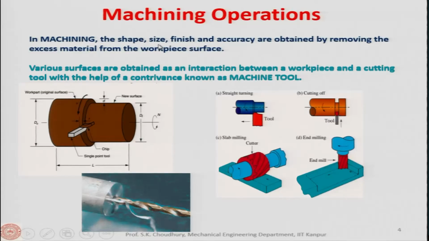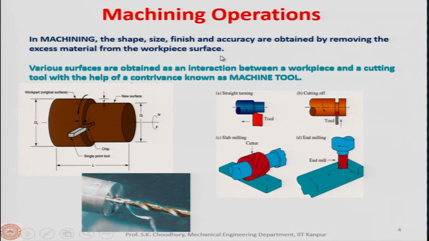If I quote, maybe 80 to 90% of the products in industry go through machining. Let us see what that is. If we have to define machining, the shape, size, finish and accuracy are obtained by removing excess material from the workpiece surface.